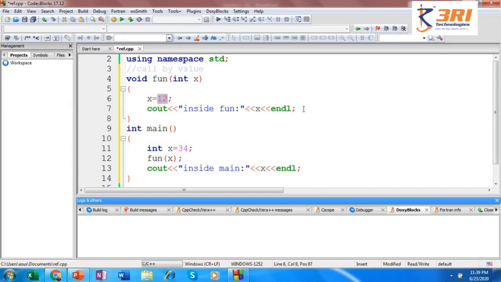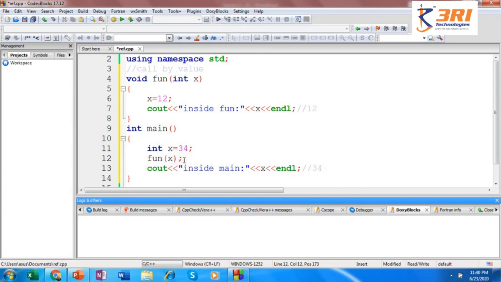So inside fun, the output here, it's pretty clear, you are going to get 12. Now, after executing the task of your function, it comes back from where it was called. So the function returns the control to the main, and next it is printing the value of x. So here it is expected to print 34 because you have passed the argument by value.